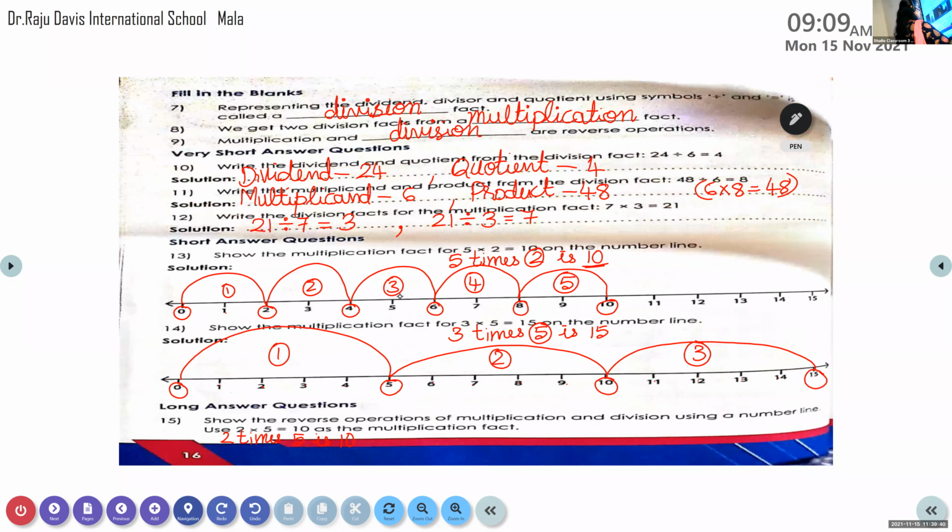For getting the division fact, you write one division fact over there. 10 divided by 2 is equal to 5. So what we used to do for division, do you remember? Yes. According to the second number, we used to jump, isn't it? Which should be the first number which should be circled there?